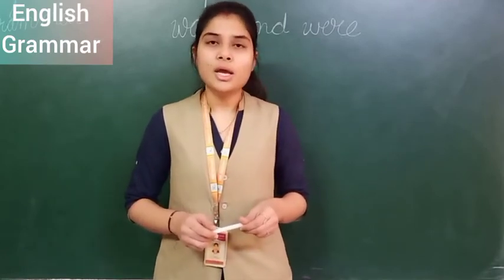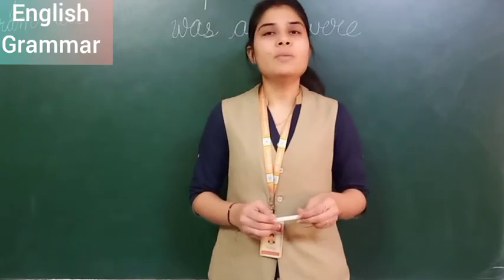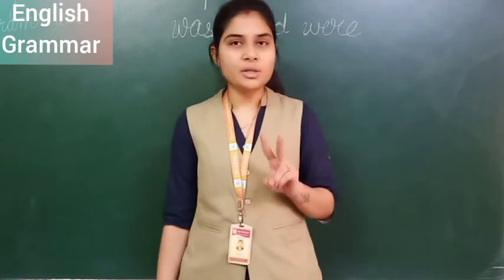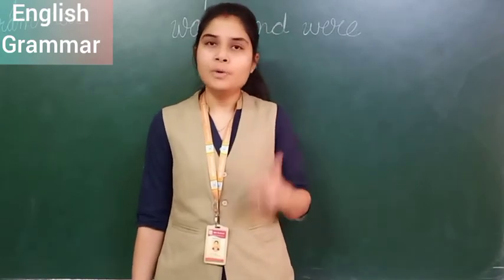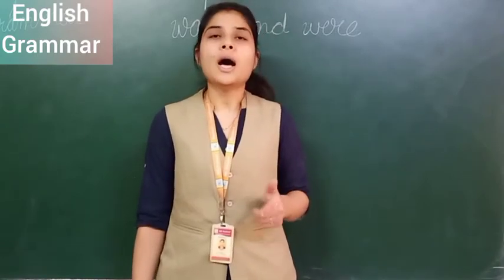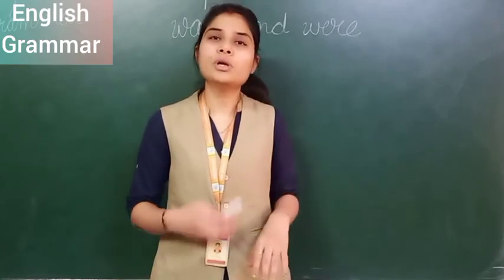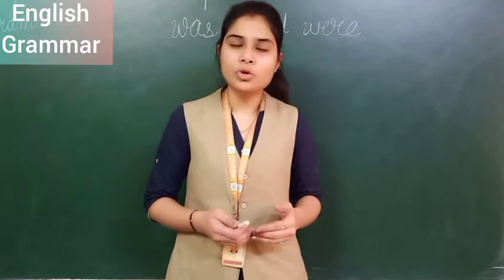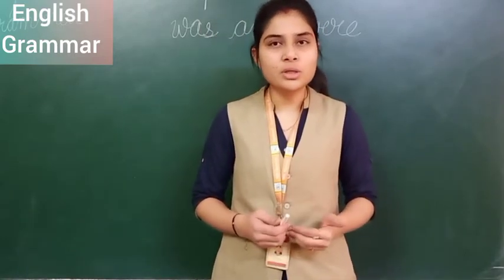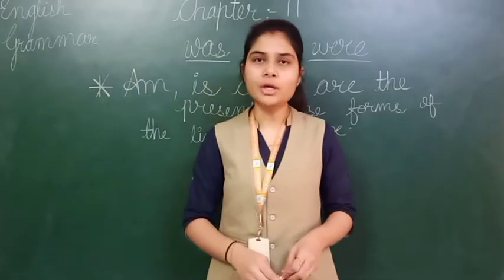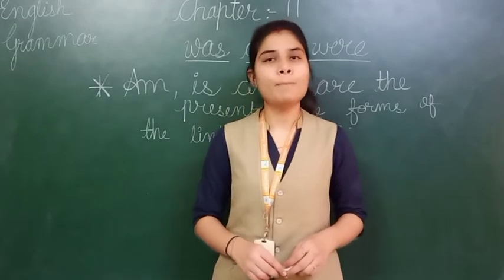Right, students? Here you can see that was and were is given to you. In past tense only two helping verbs are there. Was for singular and were for plural. Okay, students? After this I am going to show you one table. It will be more clear to you how we have to use was, were and is, am, are. Okay, students? Now here we will learn about helping verb of present tense as well as past tense.